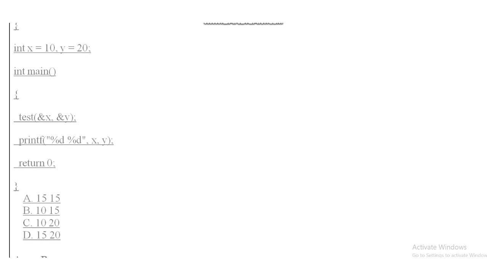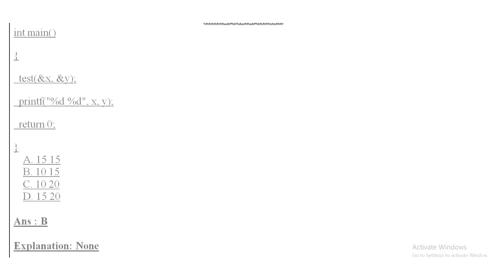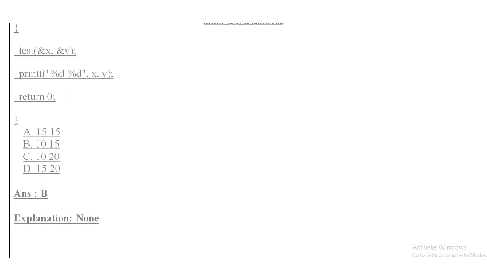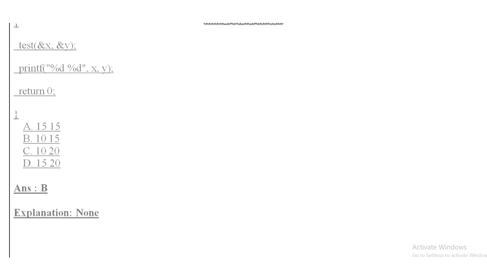And in int main, the test function is called and the values of x and y are passed, and the values of x and y are printed using the printf statement. So the options are option A 15, 15, option B 10, 15, option C 10, 20, and option D 15, 20. The answer of this question is 10 and 15.